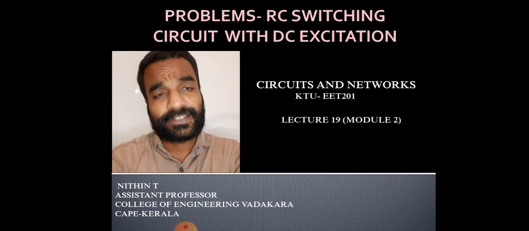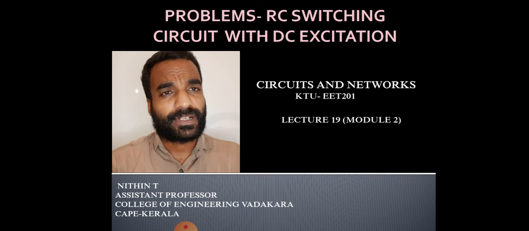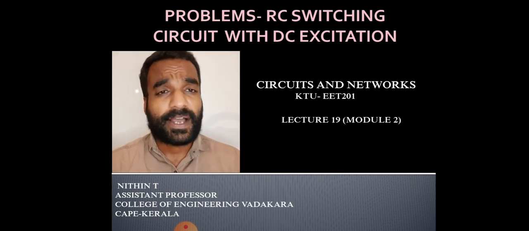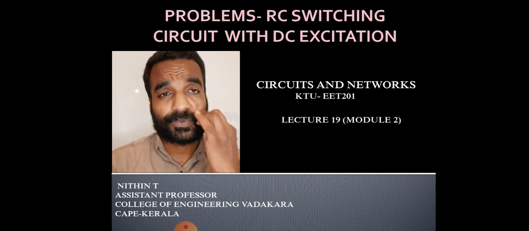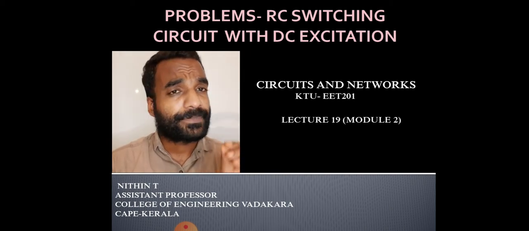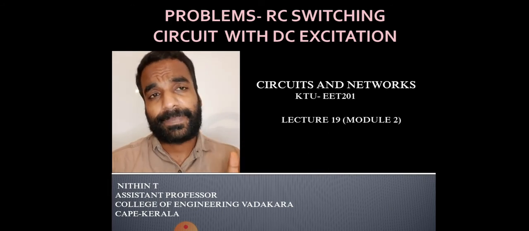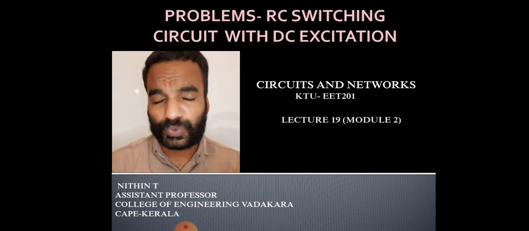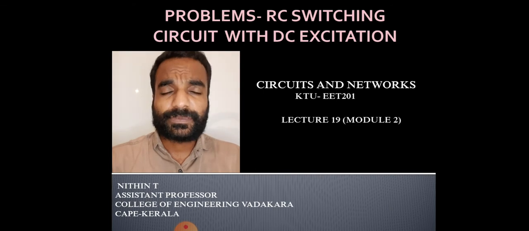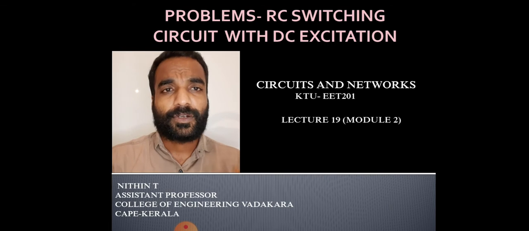So this is the 19th lecture from module 2, and today we are doing some problems on RC switching circuit or RC transient circuit. And in the last class related to this topic, we were discussing the theory of RC circuit where a switching happens with some DC voltage source. AC sources may also appear, but up to the moment we didn't discuss that area. Now we are discussing only DC source switching.